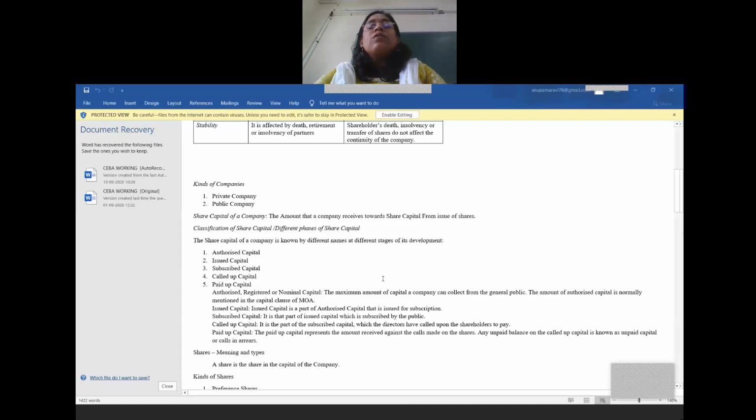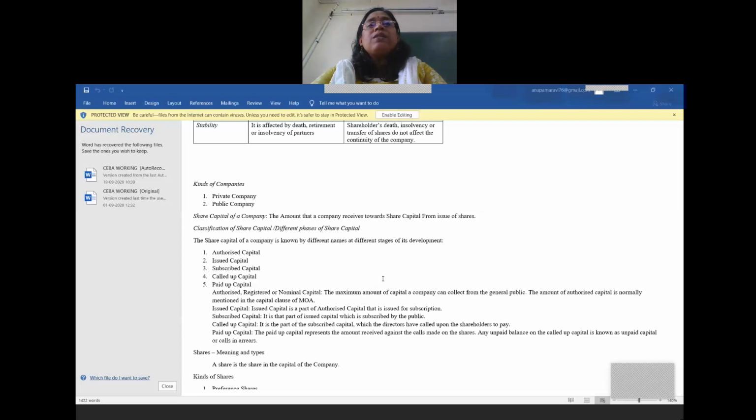So they want to receive only, let us say, 4 or 5 rupees from the shareholders. They don't want the entire amount at once. So they will ask the shareholders to pay only 4 rupees out of 10 rupees. The remaining they will ask them to pay later when there is a requirement.